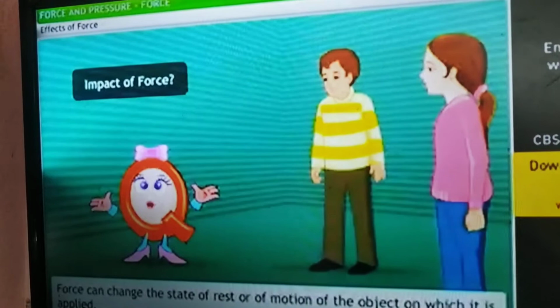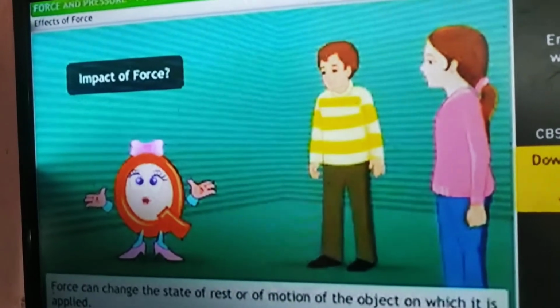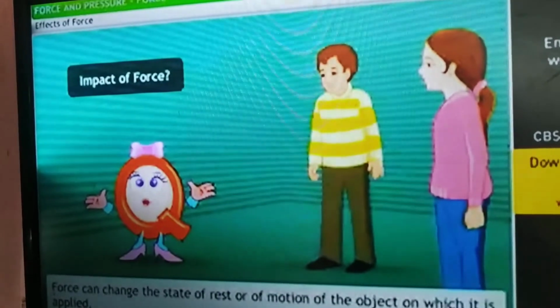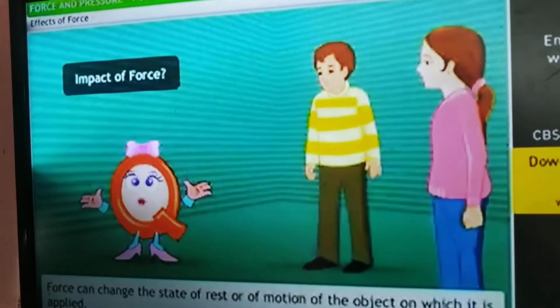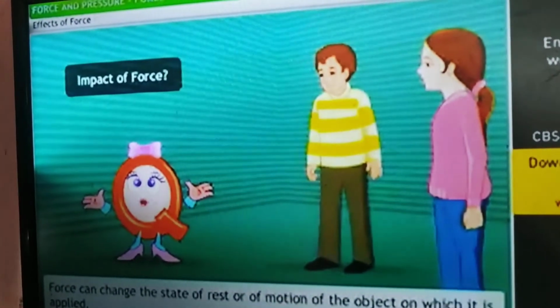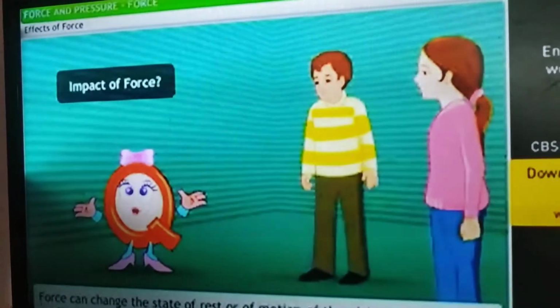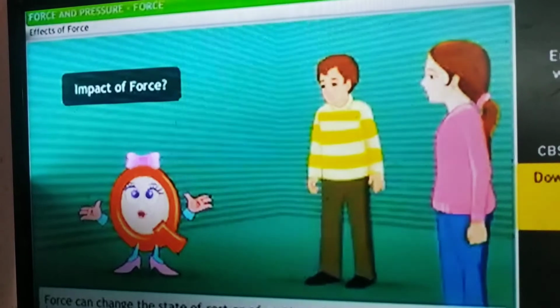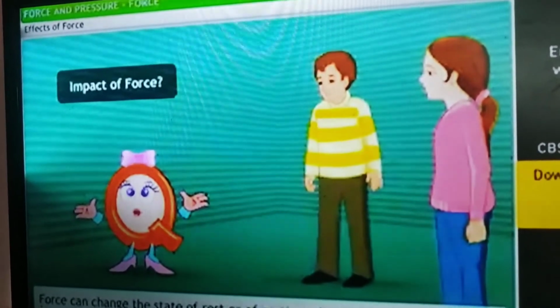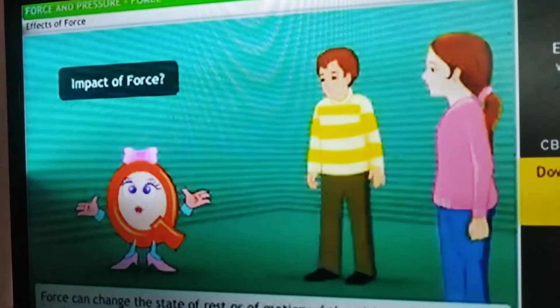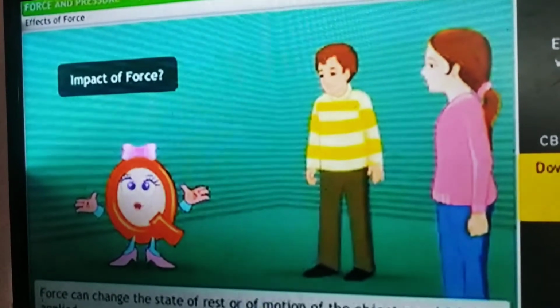When you keep your pen in a box, it will stay in the box. When you open the box and take it out, then only the pen moves from the box to your hand. You are applying force with your hand to take the pen. When the pen is at rest, you are making it move. You are applying force, so the position of the pen is changed.